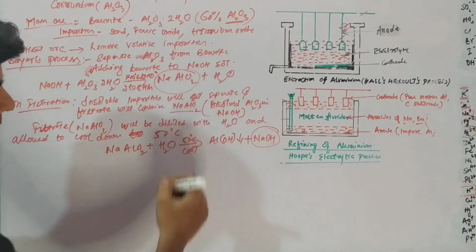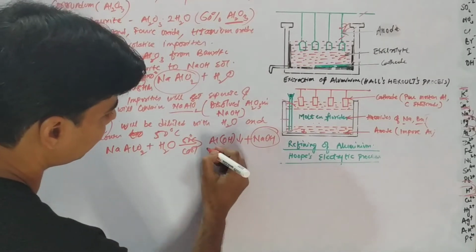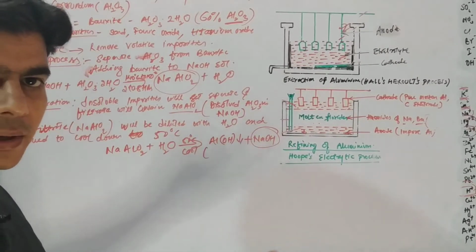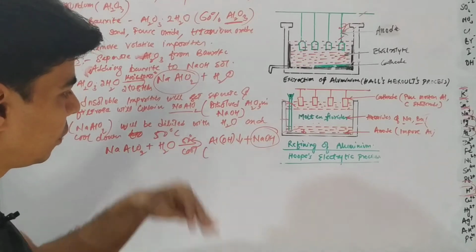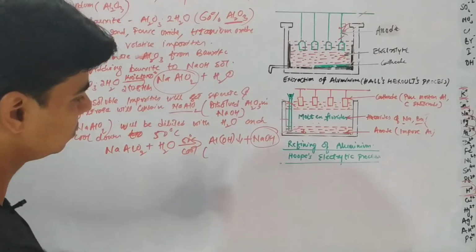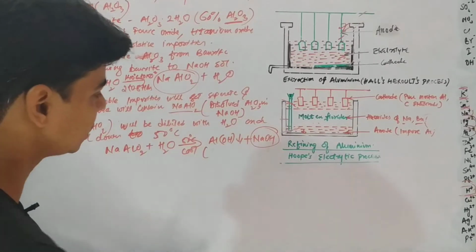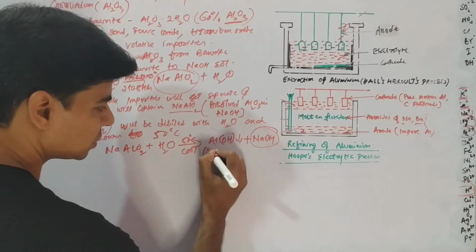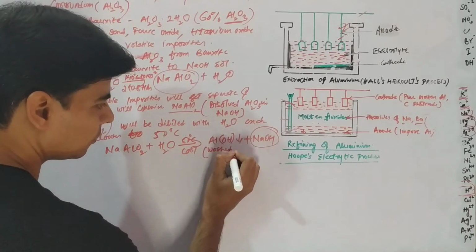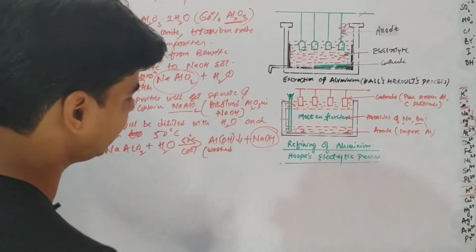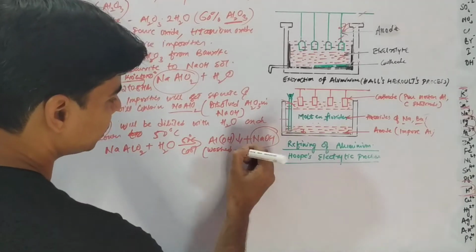Now this precipitate is separated. We will filter it again. On the filter paper you will get the aluminium hydroxide precipitate. We need to clean this precipitate before we process it further.